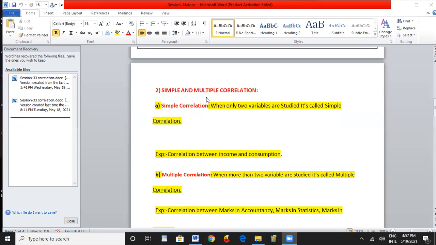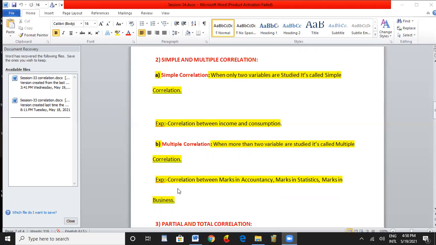Next, in the simple and multiple correlation, next one is the multiple correlation. When more than two variables, it is not only two, it is more than two. It may be 3, 4, 5 studied. It is called multiple correlation. Here, if you consider only two variables, the decision cannot be taken accurately. At that time, the management says that you have to go for the more than two relationship.